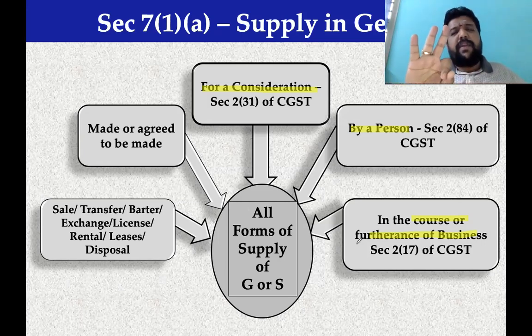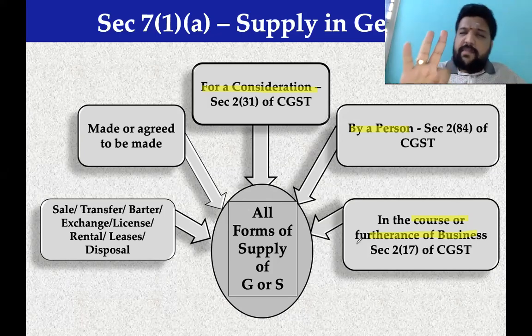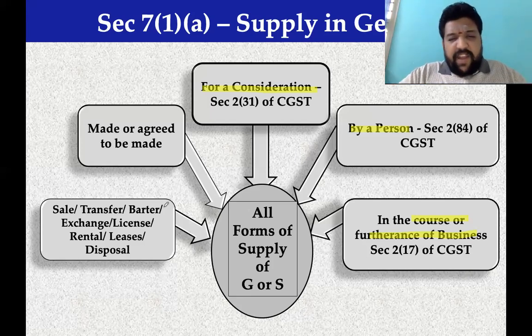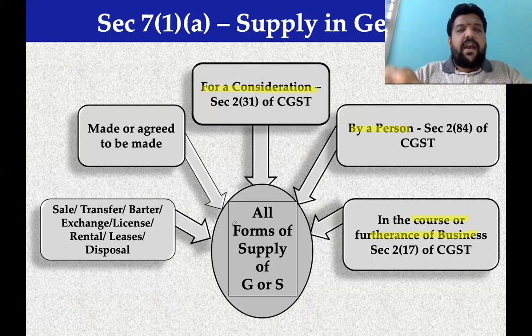The institution may be an LLP, or an individual, or a society, or a company. Consideration is involved, furtherance of business. If you get all 5 ticks, then only it can be treated as a supply. Otherwise, it cannot be treated as a supply. If it is not a supply, then levy is not there.